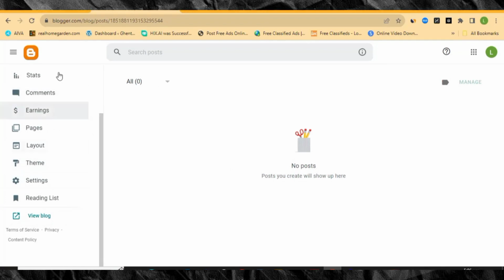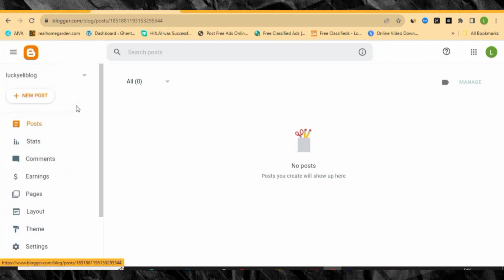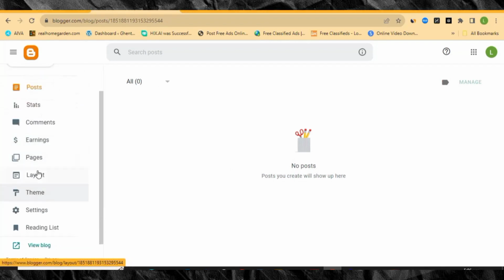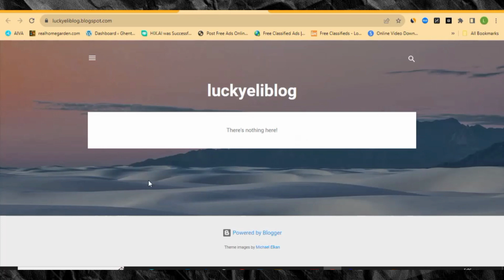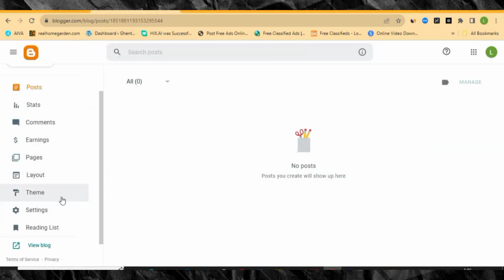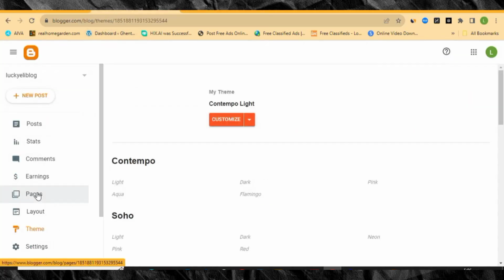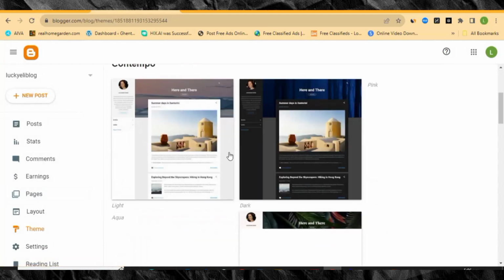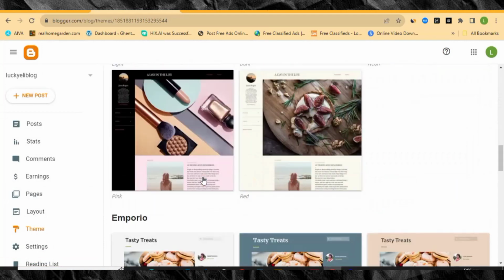This is the place, just like WordPress. Okay, so this is the back end. Now what we need to do is to change the theme. Remember, a theme always adds a structure and a look to a website. So this website does not have any proper structure. So let's go and add a theme. Now to add a theme in Blogger, click on Themes, and then you can simply scroll down to this section and select any theme of your choice.